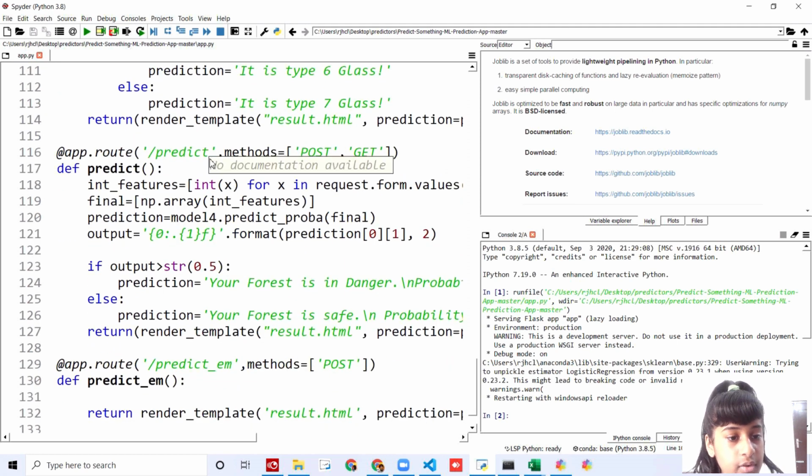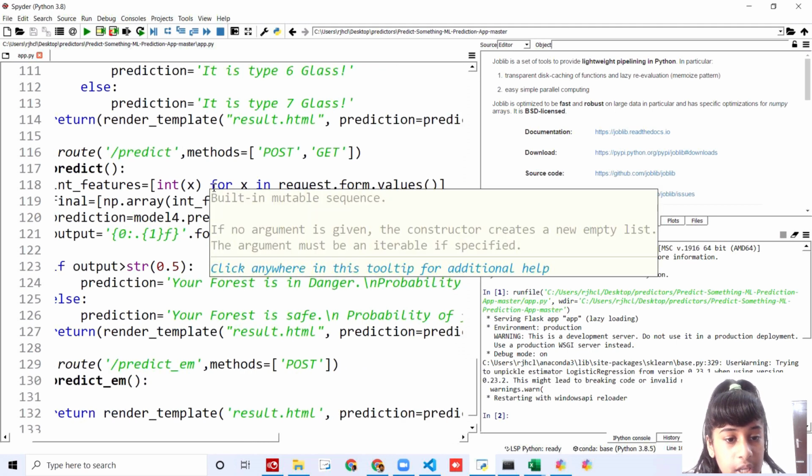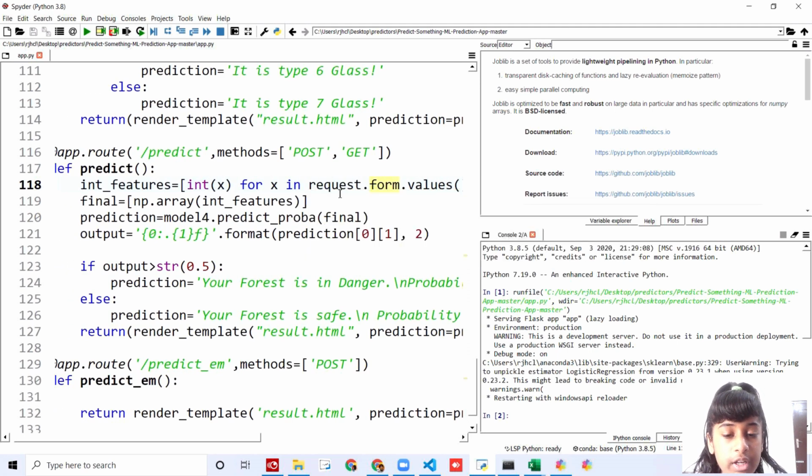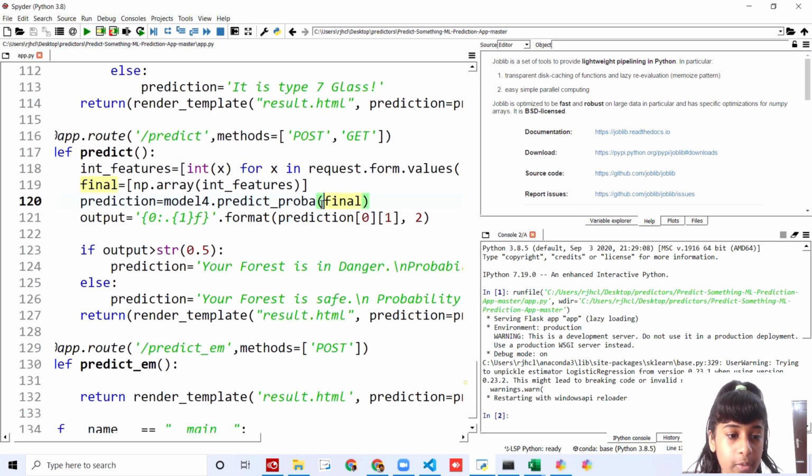And then I've told def predict. I've put the integer, I've created a for loop saying for x in request.form.values, for each and every value in x. I'm going to say final is equal to np.array. I'm going to convert these features to an array, and then I've told prediction is equal to model4.predict_proba. I'm going to predict the probability of final, and then I'm going to print out the output.